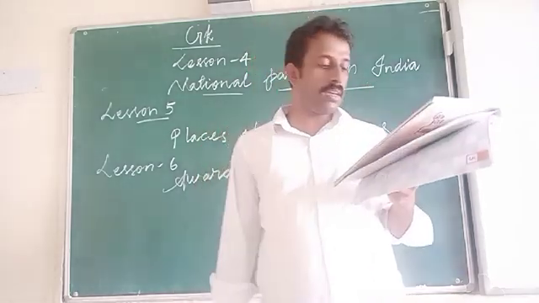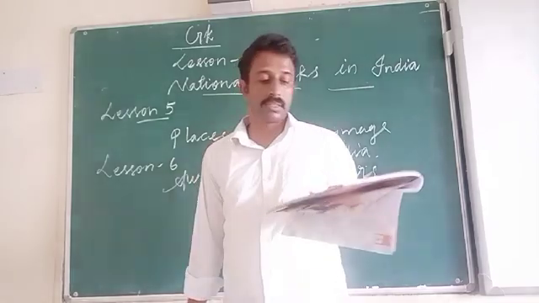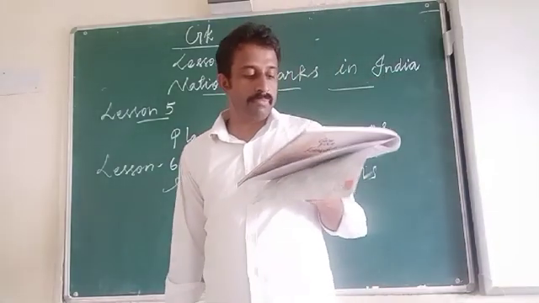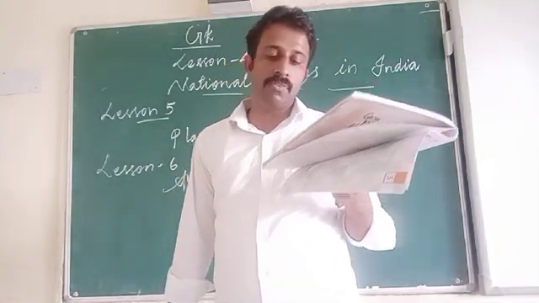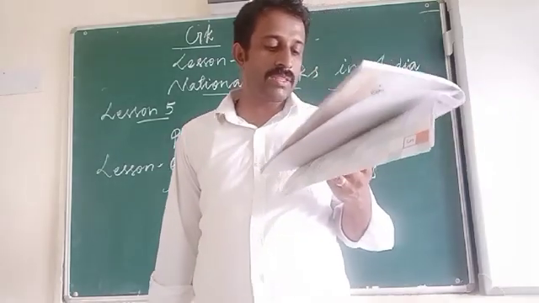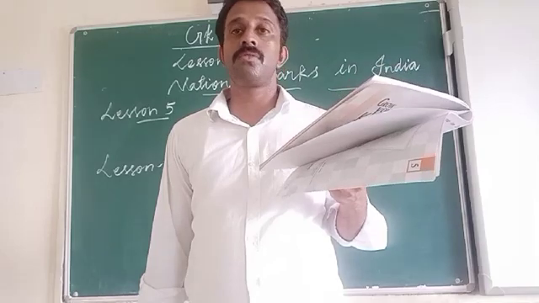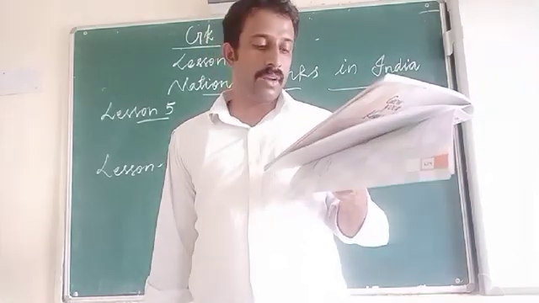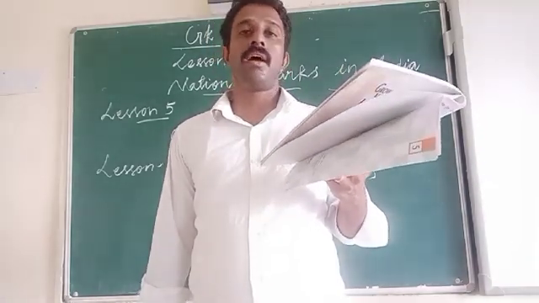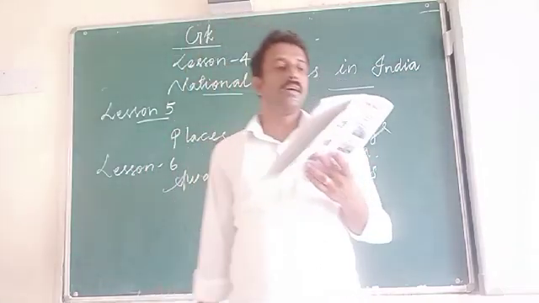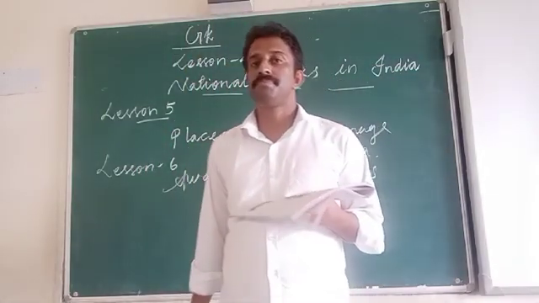Bal Shakti Puraskar. And next one, the dash is given to individuals or institutions who have made an outstanding contribution towards service of children. That is the Bal Kalyan Puraskar. Clear, all of you?